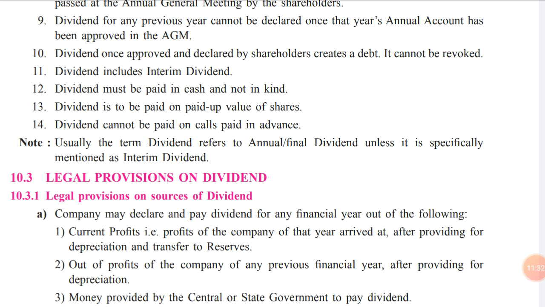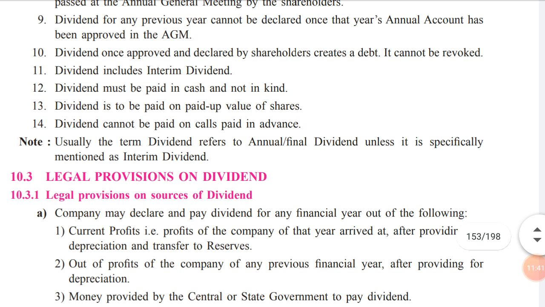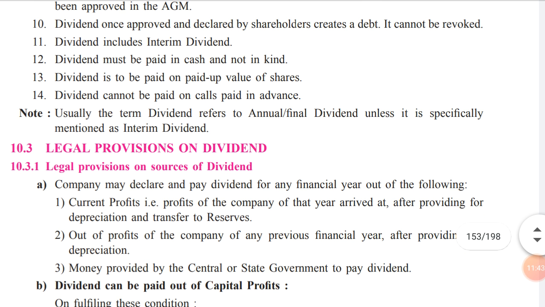Dividend must be paid in cash and not in kind. So once the company decides to pay the dividend, they have to pay the dividend in cash only. They cannot pay the dividend in kind, that is other than cash.